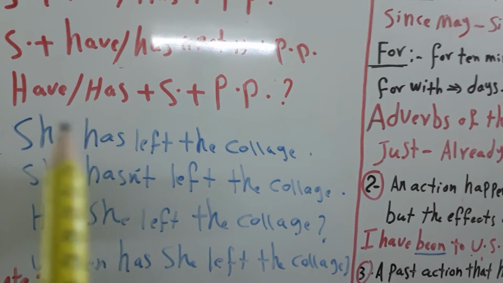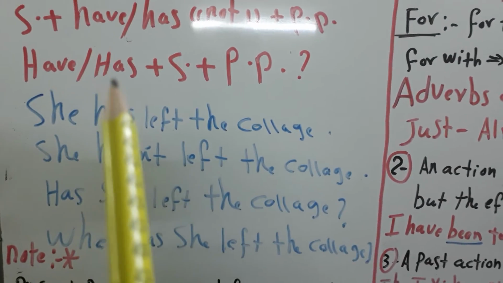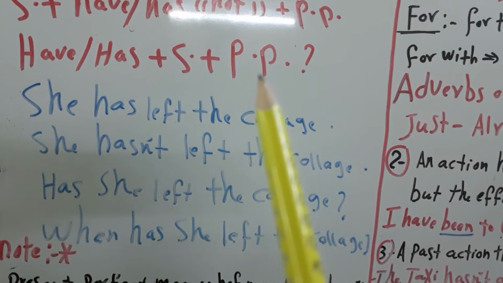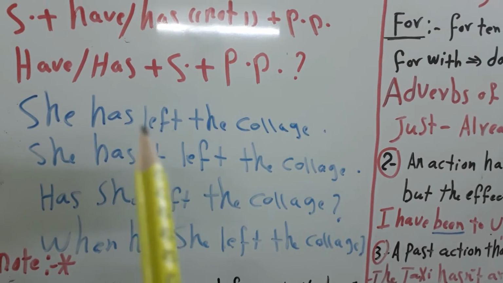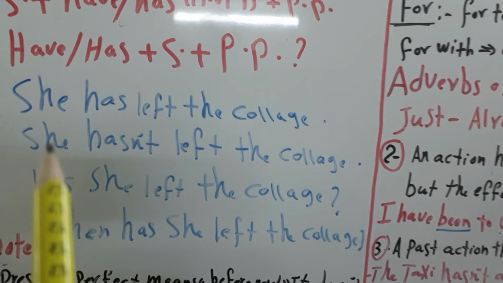And in the question sentence, I will use have or has in the first of the sentence, and after that the subject and past participle and the question mark. I have some examples to be clear.